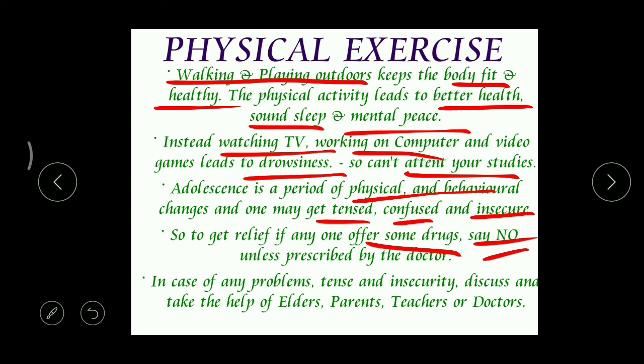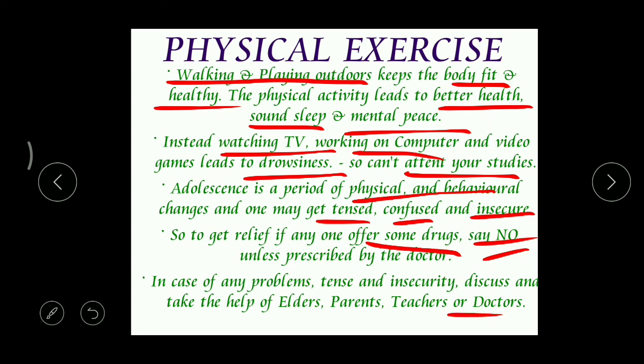Whenever you have problems like tension, insecurity and confusion, it is better to discuss with the elders. Elders means your seniors, your parents or your teachers, or if you have any problem, you have to consult the doctor. Correct?